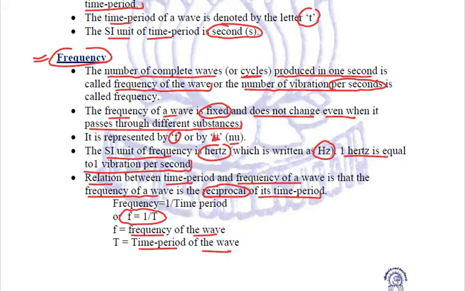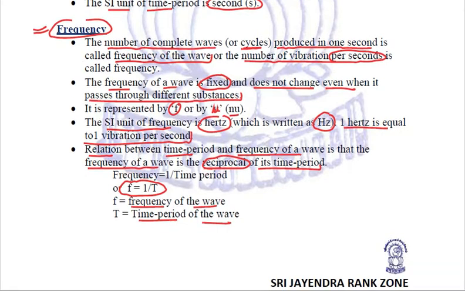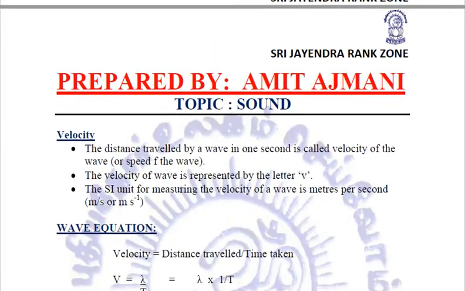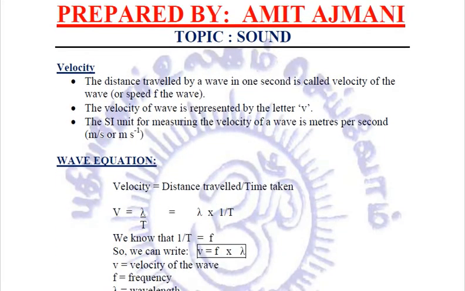So these are the 4 very important characteristics of a wave that we have just studied. First is the wavelength, then we talked about the amplitude, third we talked about the time period, and next is the frequency. Try to keep all these in mind, right? Now let's talk about the velocity of a wave. How will you relate it?